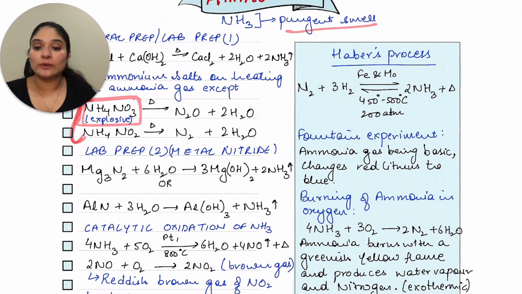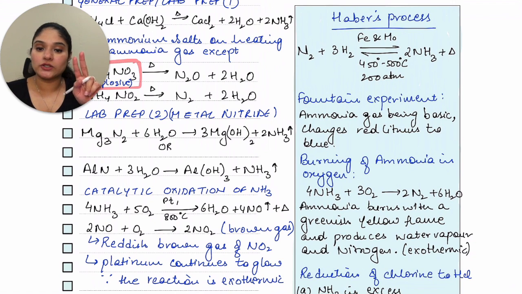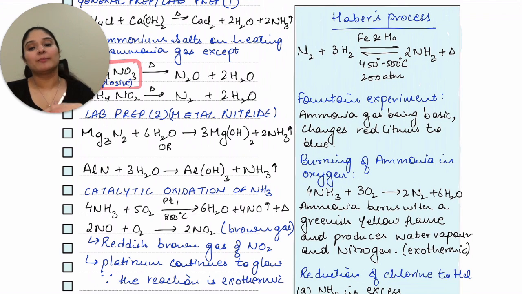Then the next one is the second lab preparation. This is considered an expensive one, so we don't really prefer the second lab preparation of ammonia, but you need to know it. So the lab preparation with a metal nitride. You have magnesium nitride and aluminium nitride. When they both react with warm water, they give you a hydroxide and ammonia gas.